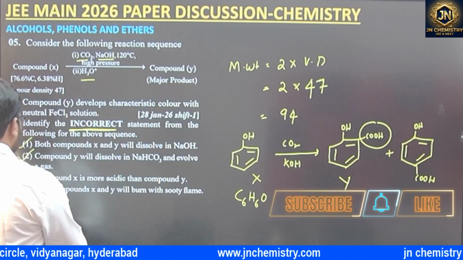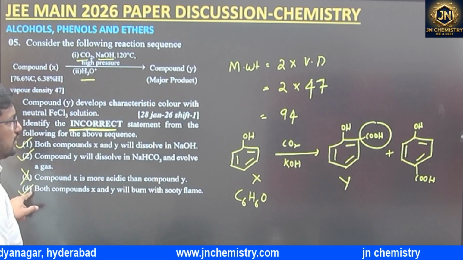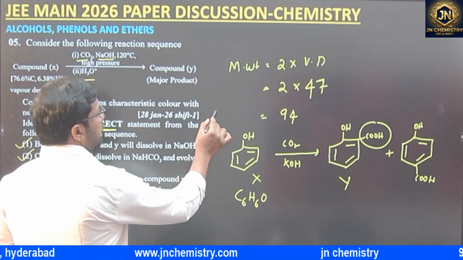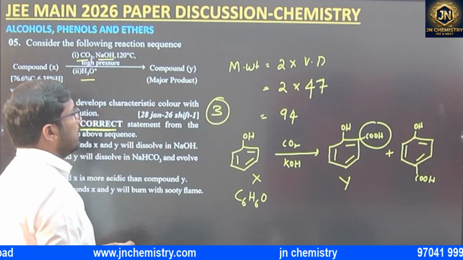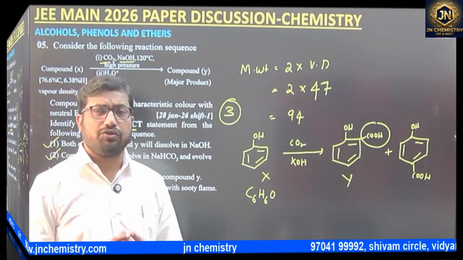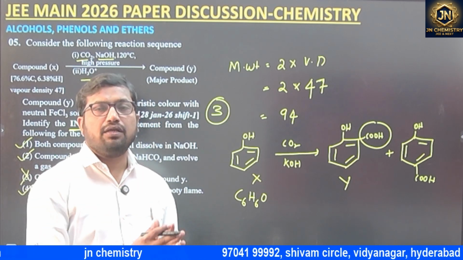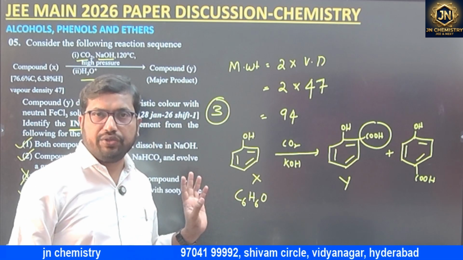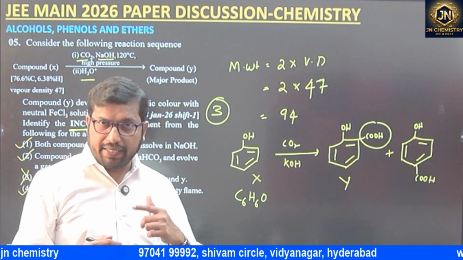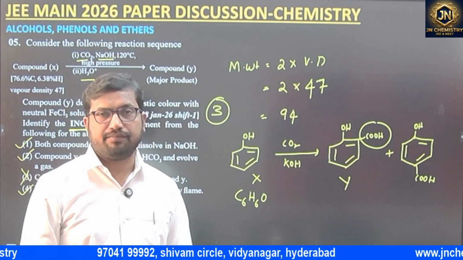So this is also correct. By default, the answer will be the third one, the incorrect statement. They are asking questions from different combinations of chapters. That's the reason I took only 5 questions from alcohols, phenols and ethers, and the remaining questions I'll do chapter wise. Thank you.